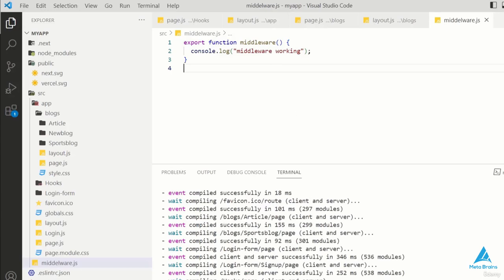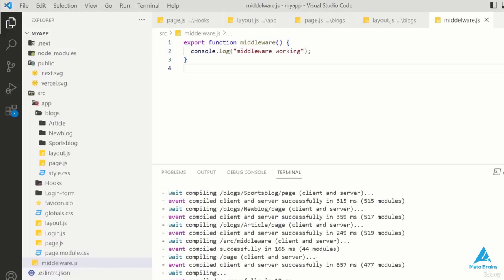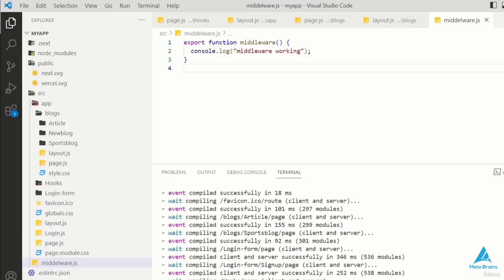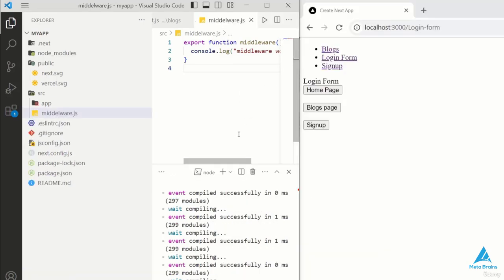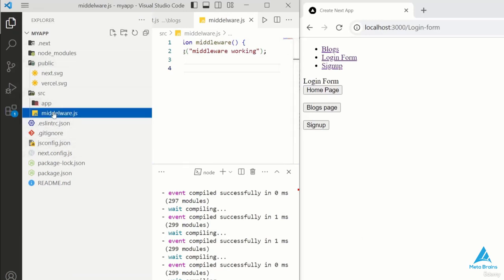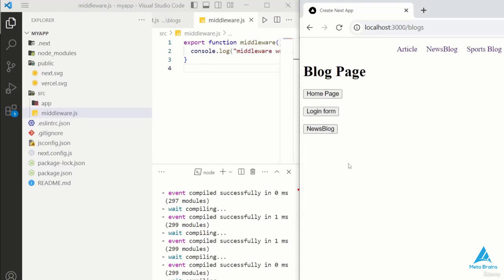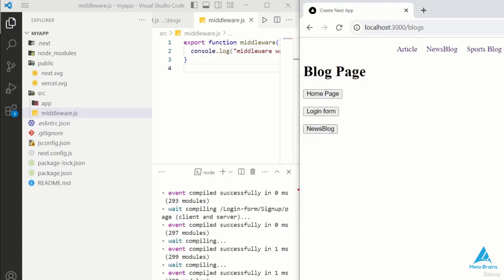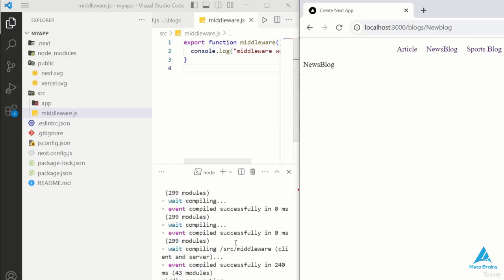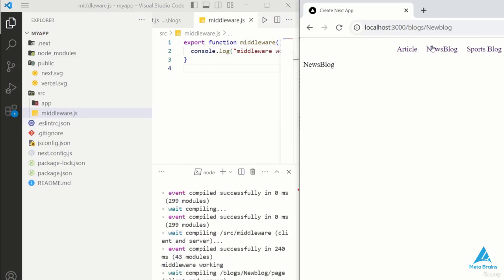However, if I return to the browser, click on the login form, and then check the terminal again, it might not display the expected results to confirm whether the functions are functioning correctly. Let's investigate why the expected behavior is not being achieved. Actually, the main issue is in the file name. The spelling of the name is not correct. I've not written the correct name of the file. Now I've added the correct middleware file name. I'll save it again. Now if I go to the home page and click on hooks, I can see the working here. Alright, so here we can see the working of middleware.